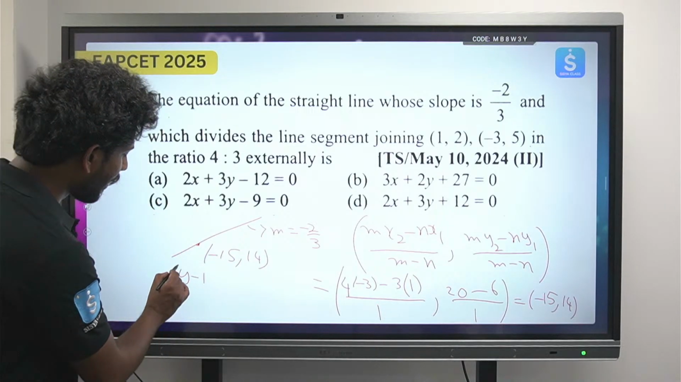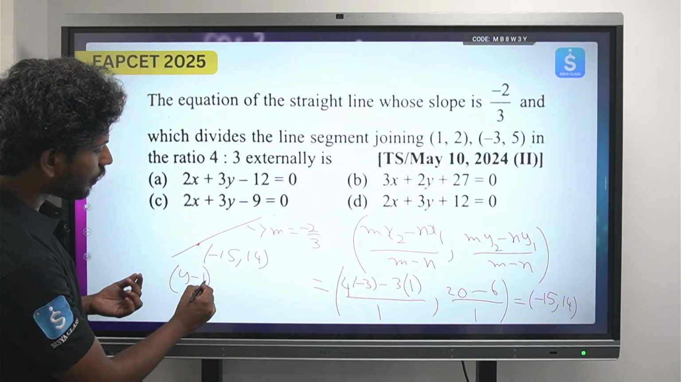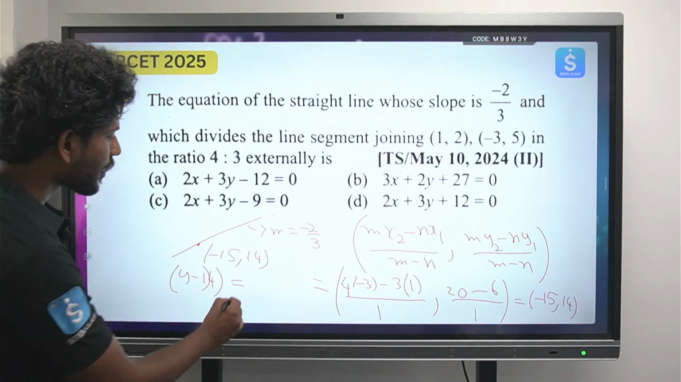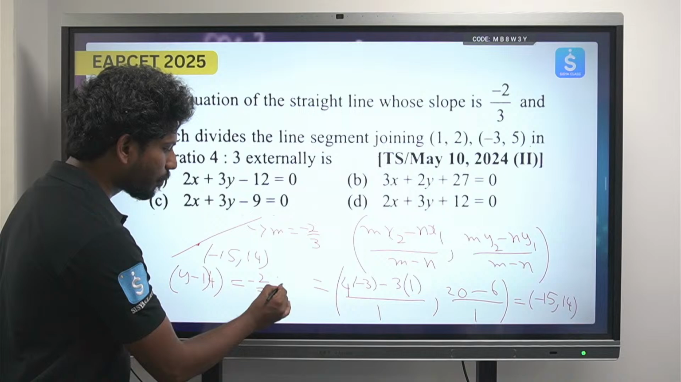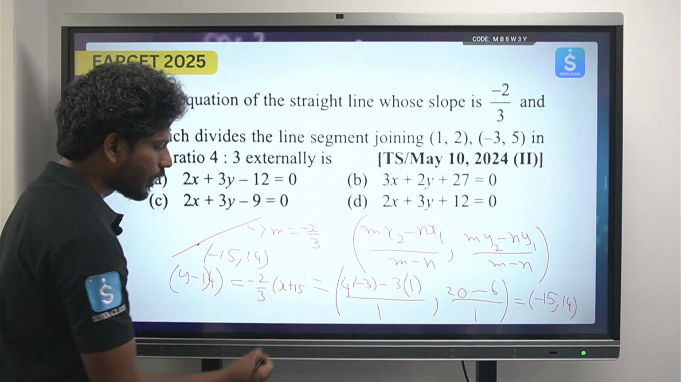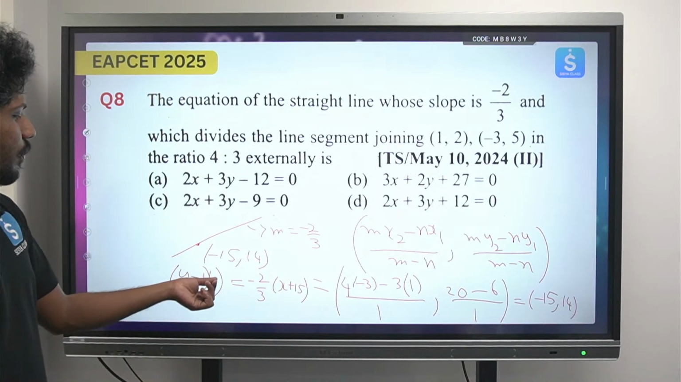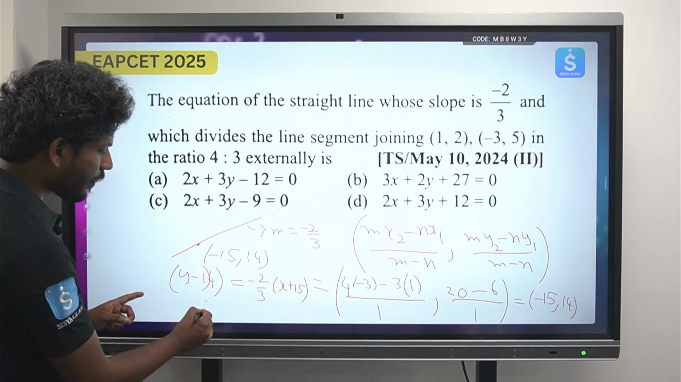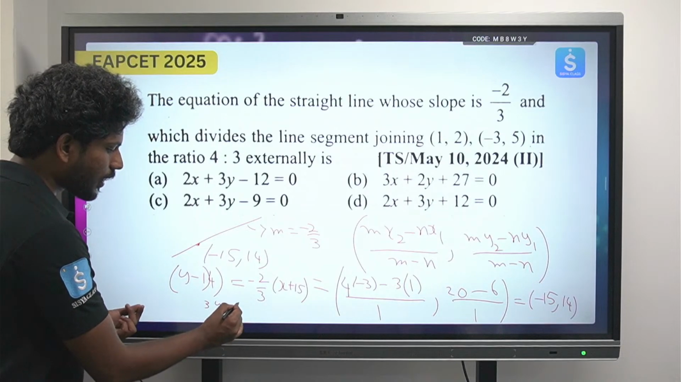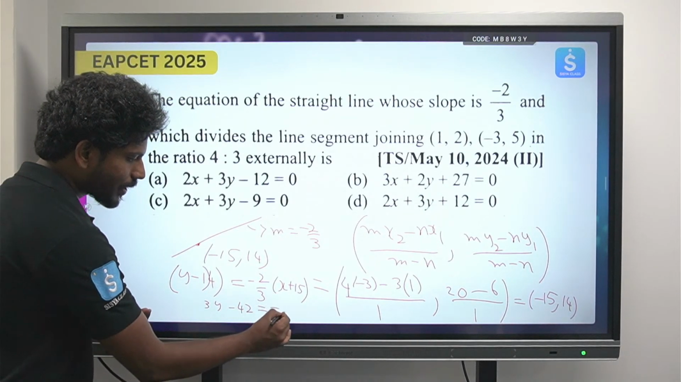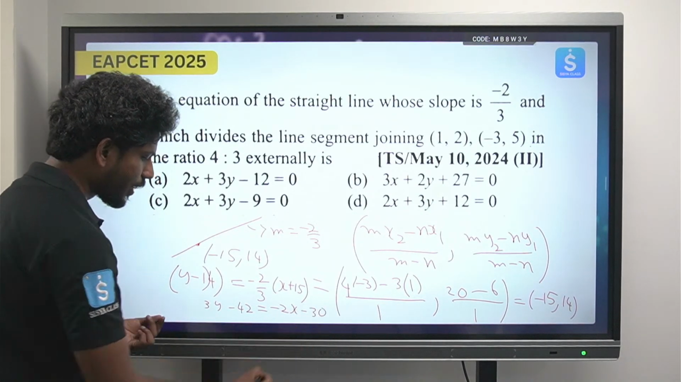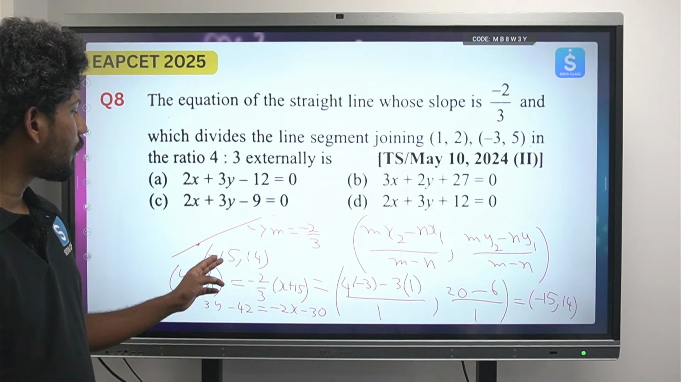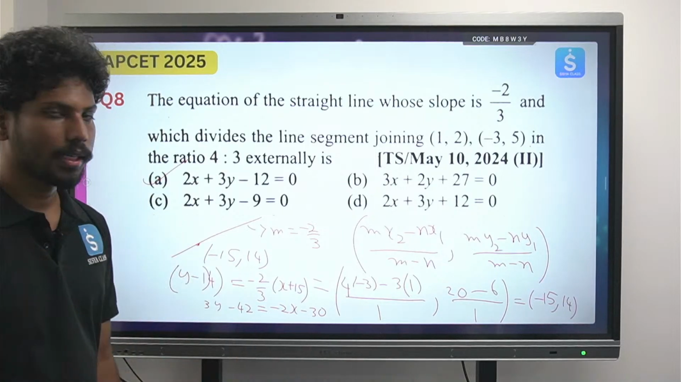So let's try to do y minus y1, so y minus 14 is equal to m, ఎంత, -2/3 into x plus 15. Okay, into x plus 15. So y minus 14 is equal to -2/3 into x plus 15. So 3y minus, so 14 3s is 42 is equal to -2x minus 30. Okay, so 2x plus 3y minus 42 plus 30 which will be -12. So 2x plus 3y minus 12 equals to 0.